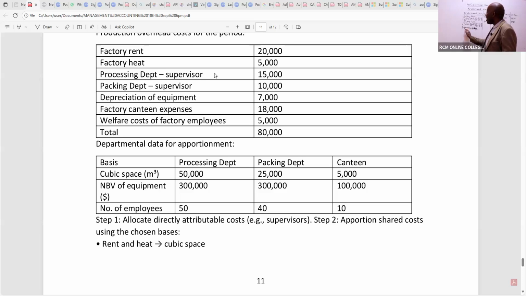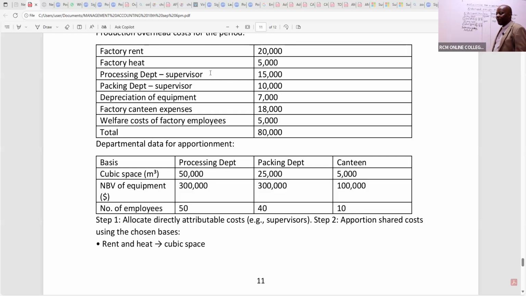This is already allotted. You are not going to apportion it. It is called allotted or allocated. I can see the figure is 15,000, and this has been allocated to the processing department.